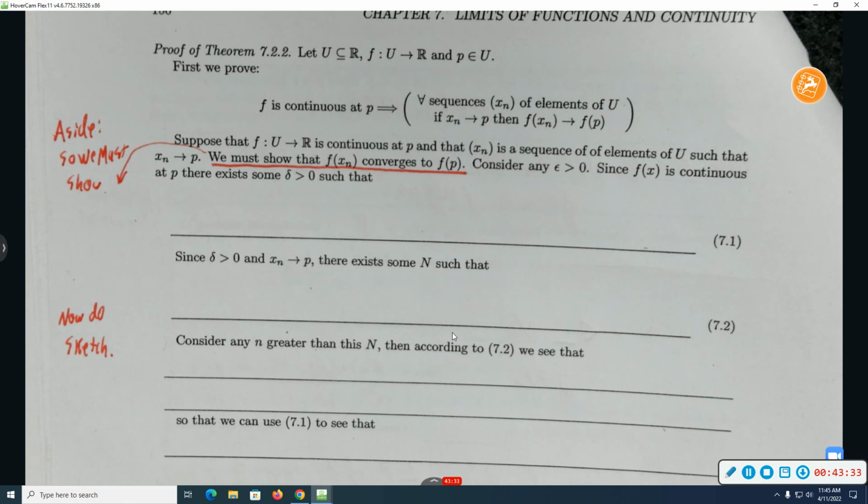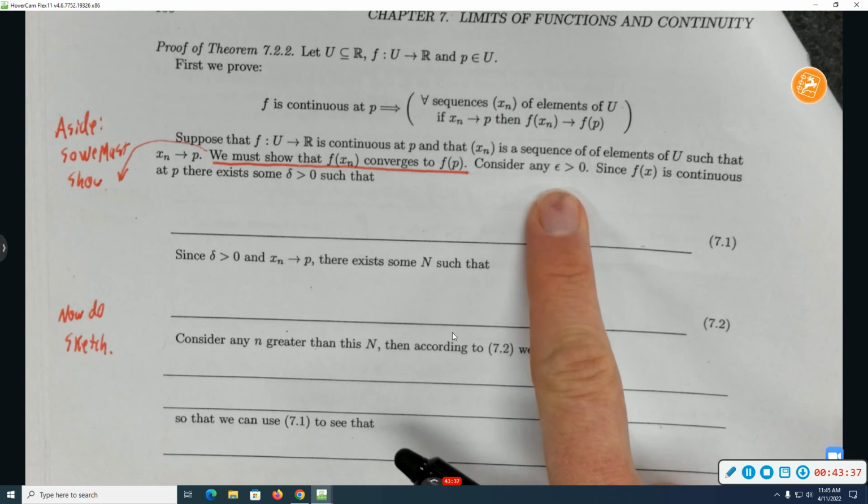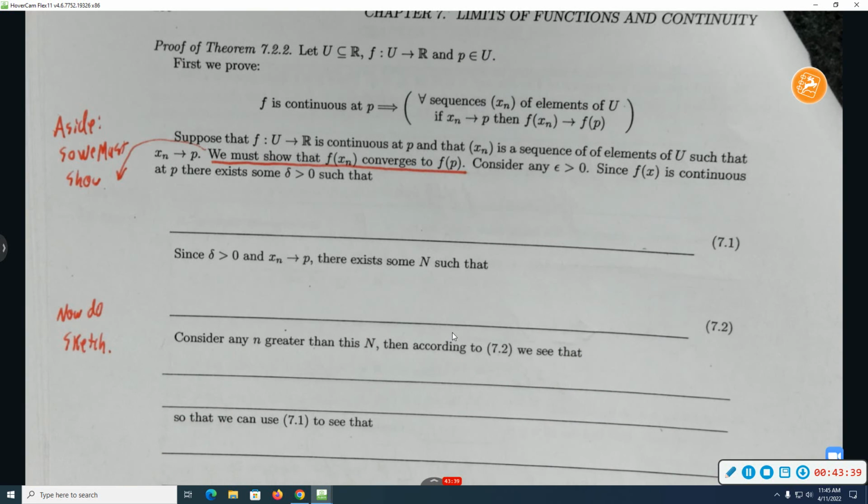Let's try to do that. We'll consider any epsilon bigger than 0. And here's how I'll try to have the logic broken up. So eventually I want... I need that to get small. The function's continuous though, right?